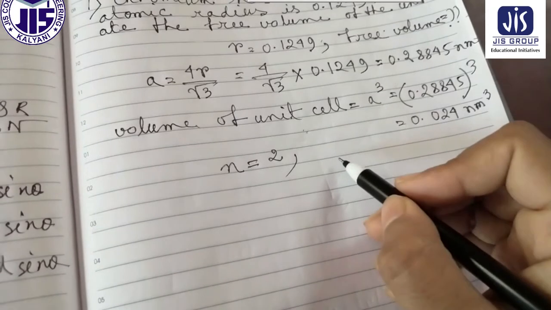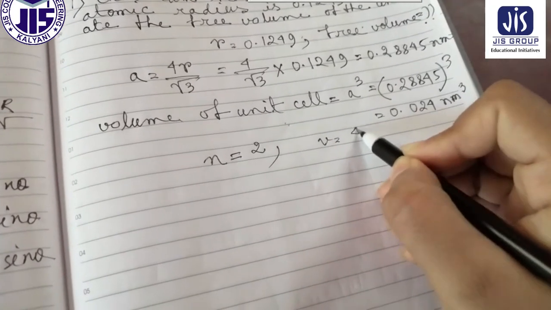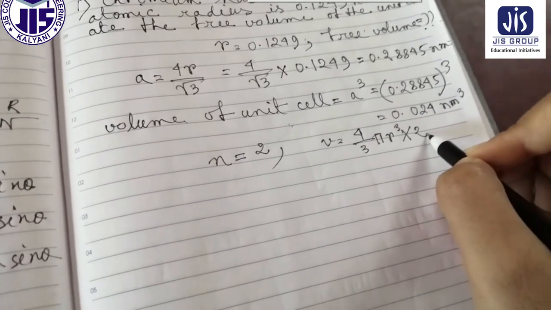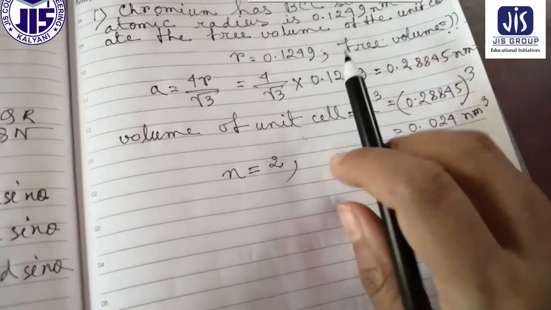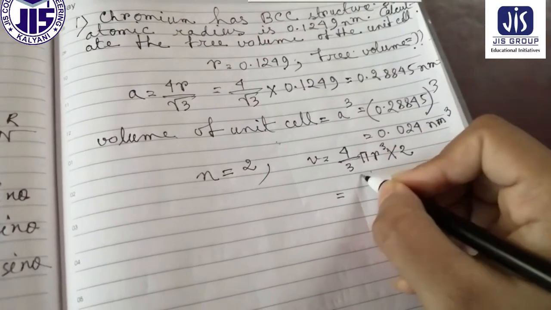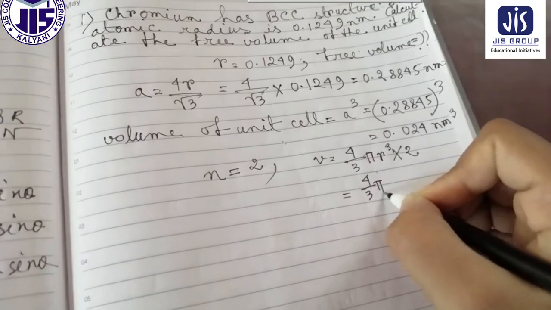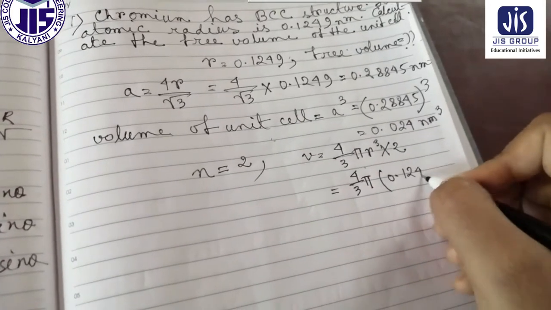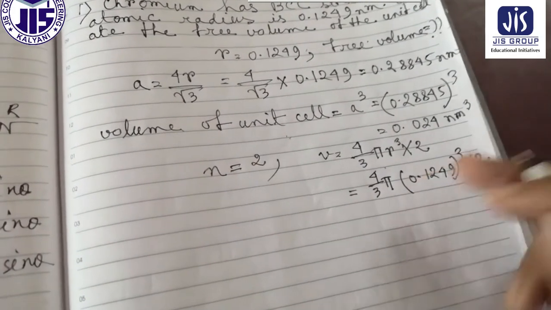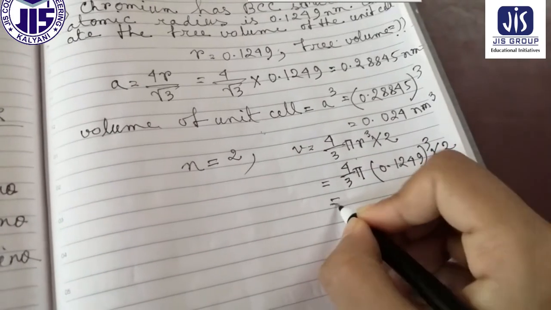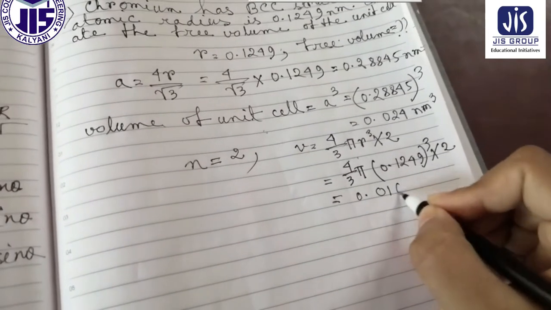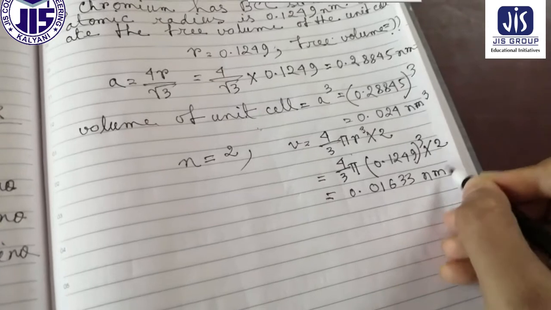Now what is the volume of the atom? V equal to 4/3 pi R cube into 2. Now the value of R we know, 0.1249. So if we put it over here, then finally we get 4/3 pi, 0.1249 whole cube into 2. If you put it in calculator, the answer you will get is 0.01633 nanometer cube.